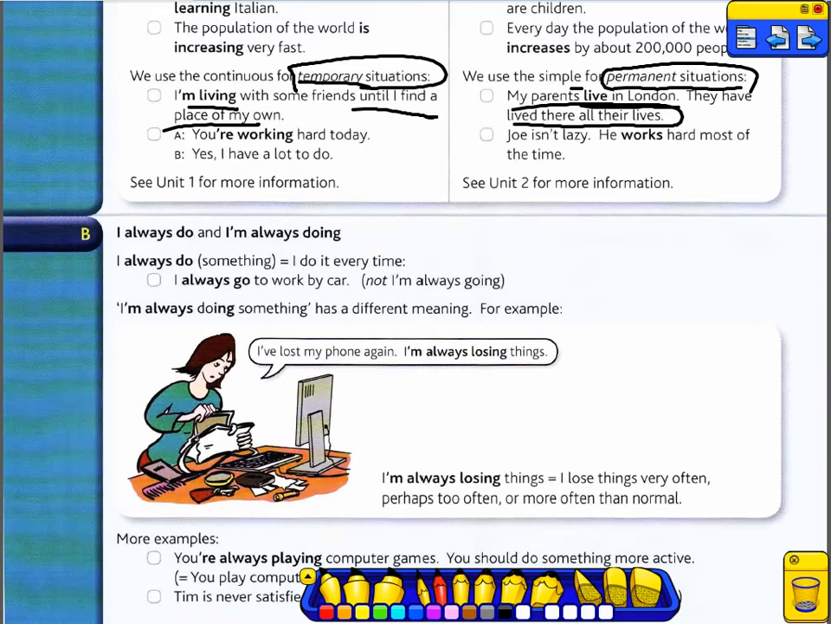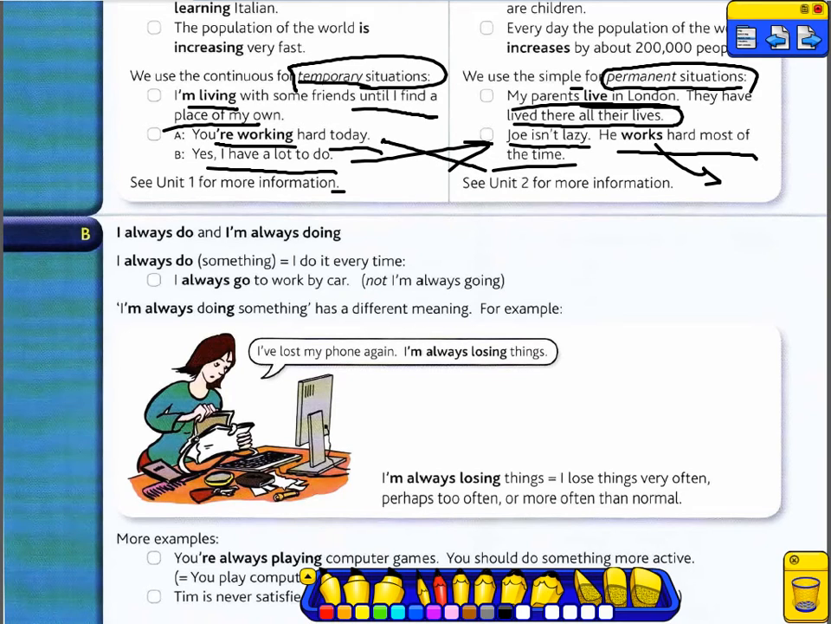Joe isn't lazy. You are working hard today. I'm talking about today. Yes, I have a lot to do. But if we talk about a person in general, someone is not lazy, like Joe isn't lazy. He works hard most of the time. This is a true fact about him. He is a hard worker. But this is a difference in the meaning of that sentence. You're working hard today means that you're working harder than you work every day.